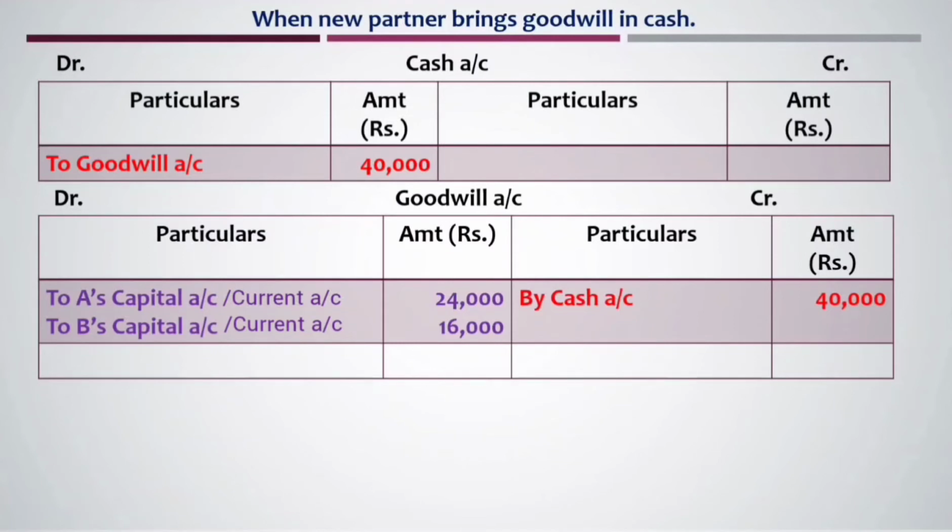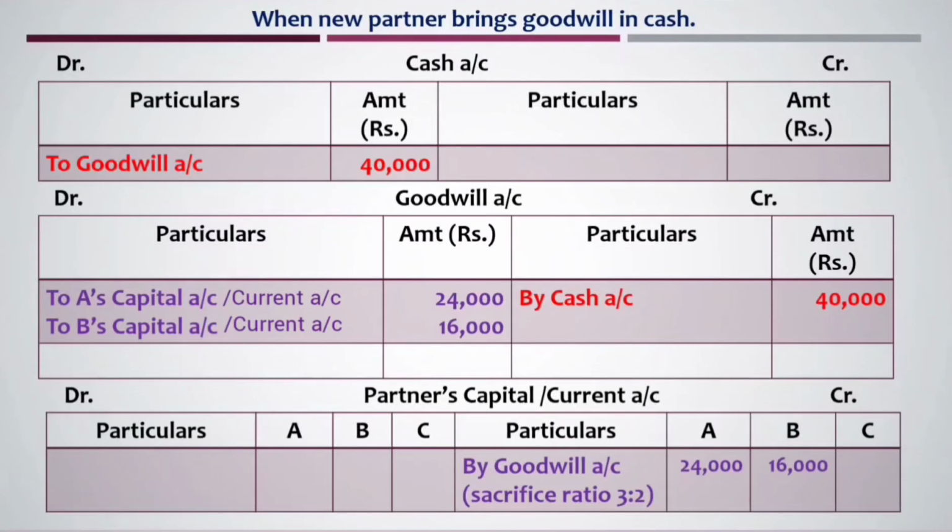Now that goodwill is to be distributed among the old partners in order to retain it in the business. So the entry will be goodwill account debit to old partners capital account. You can see the entry on the debit side of goodwill account as to A's capital and to B's capital. A and B are the old partners and thus the goodwill is distributed among them in the sacrifice ratio.